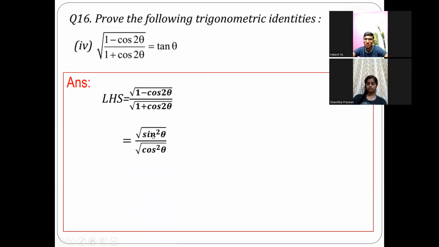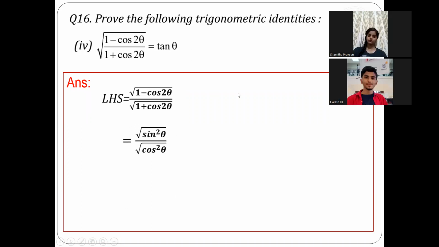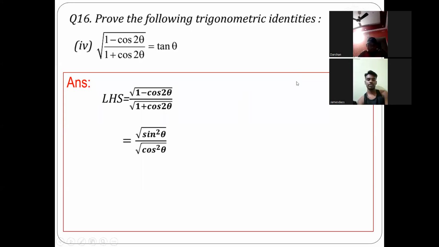So root of sin square theta is sin theta, and root of cos square theta is cos theta. Sin by cos becomes tan theta. Clear, everyone? Excellent.